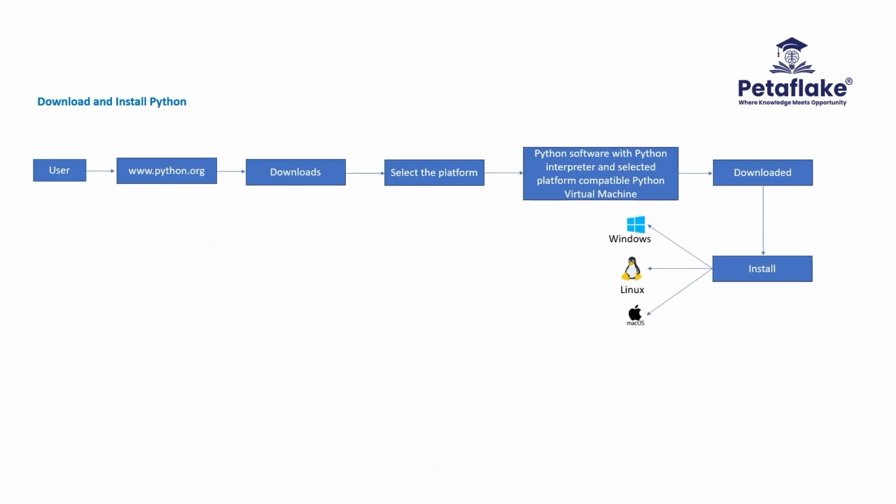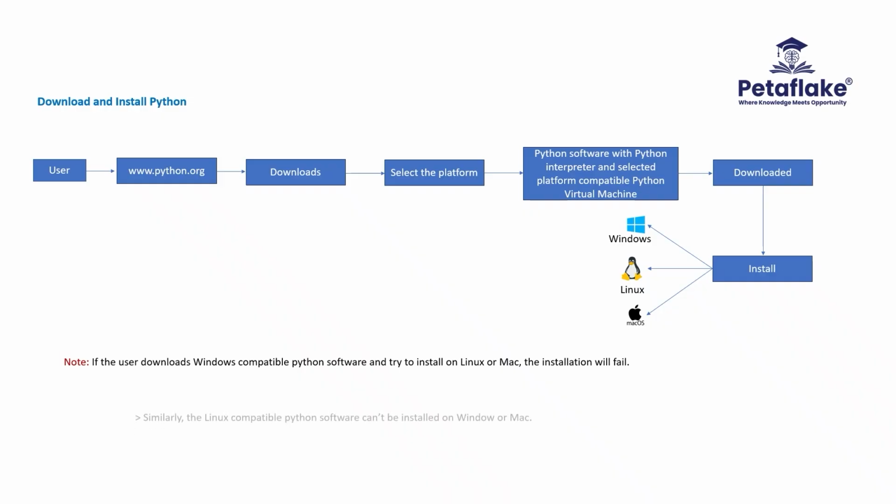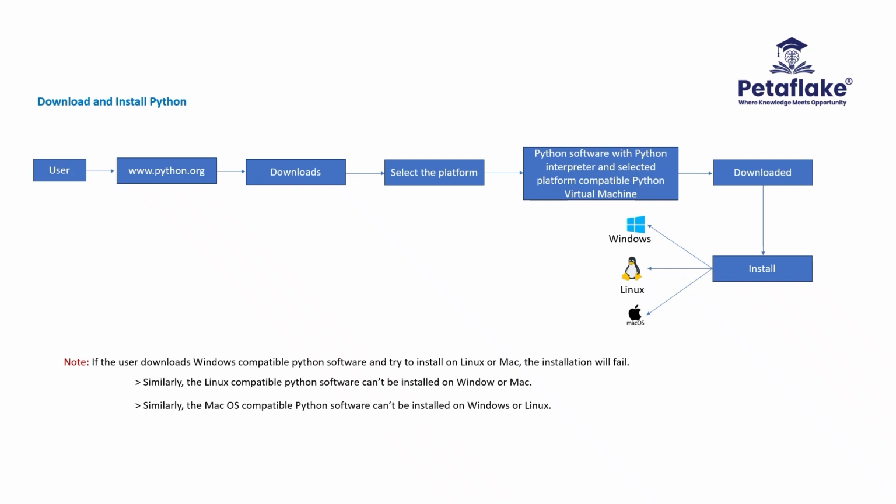Please note that if the user downloads Windows compatible Python software and tries to install the software on Linux machine or a Mac machine, the installation will fail. Similarly, the Linux compatible Python software cannot be installed on Windows machine or Mac machine. Similarly, the Mac operating system compatible Python software cannot be installed on Windows machine or Linux machine.